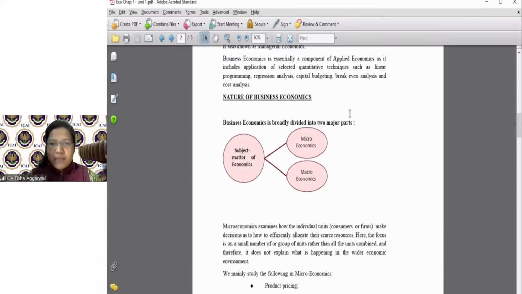I hope the students from the science background who haven't studied economics are thoroughly comfortable with the three topics that I've covered. I first covered what is economics. Economics is one subject which solves two problems. A single individual like me, a national leader, the prime ministers, the presidents, the leader of the nation, they all face one single problem: their resources are very limited as compared to their wants.